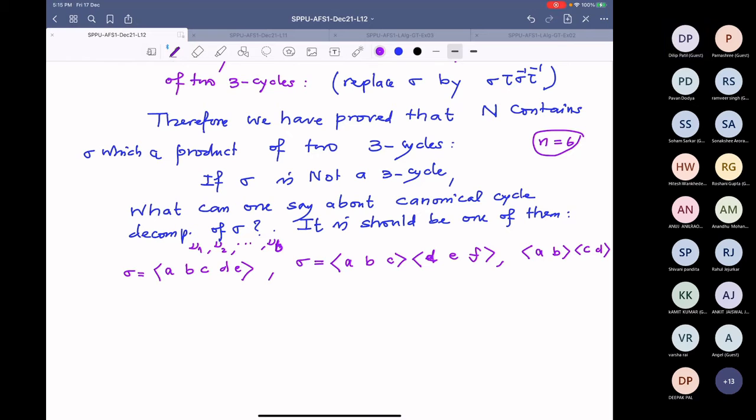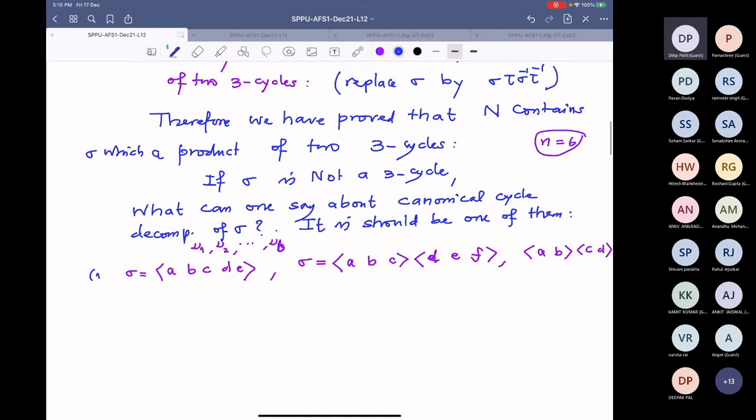Therefore, the only possibility is either it is a 5 cycle, or it's a product of 2-3 cycles, or a product of transpositions. Because if I take another transposition, the support will become another disjoint, and then it will become 6, but then it will become odd. Understand? This is a very, very crucial point. So therefore, sigma has 3 possibilities, namely, let us call this 1, this 2, and this 3.